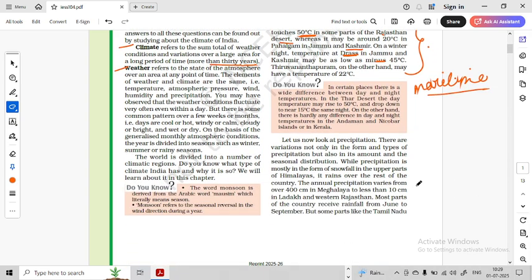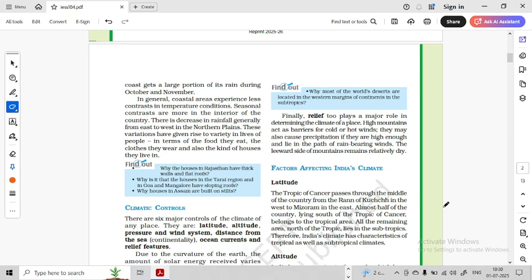Again, a question can come about distribution of rainfall. We know that Rajasthan is a dry area. Why? Because of the Thar desert, it has less than 25 centimeter of rainfall, and Ladakh has less than 10 centimeter. On the other hand, in Meghalaya, we know Mawsynram and Cherrapunji. We have come across these words in younger classes. Mawsynram and Cherrapunji have a rainfall of more than 1200 centimeter annually. These are important facts from here.